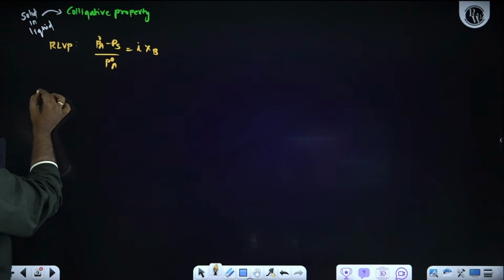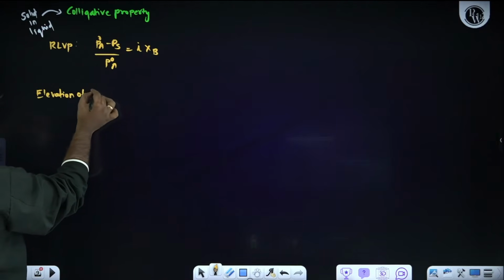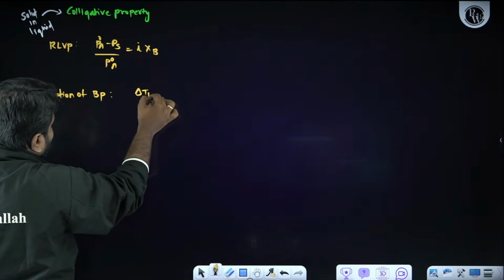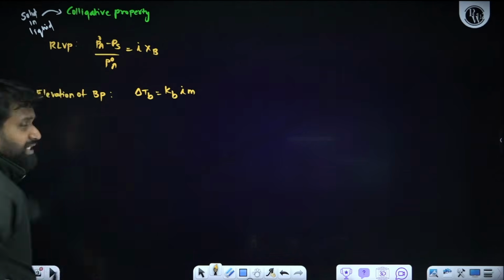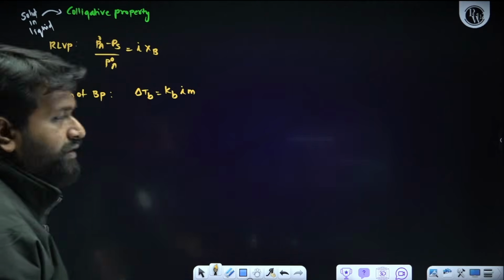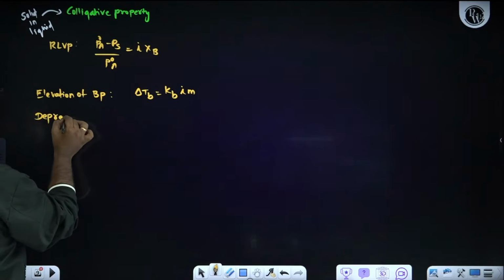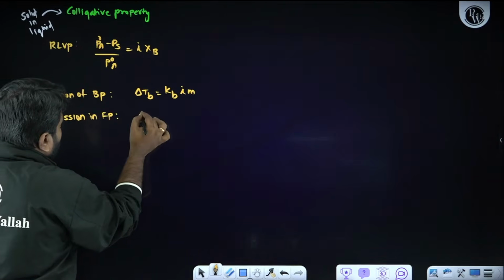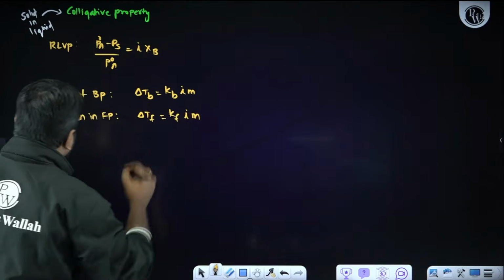In the same way, elevation of boiling point. So what is the expression? Delta TB is equal to KB into I into M. M represents molality. I represents Van 't Hoff factor. In the same way, depression in freezing point. Delta TF is equal to KF into I into M.